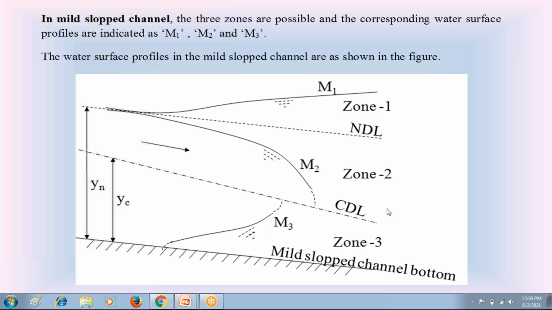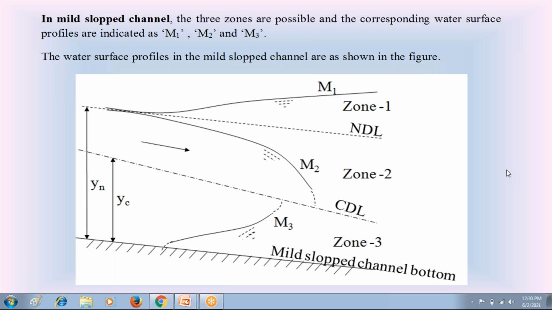If you don't have doubts, I will move to the second. This is the first discussion, the mild slope open channel. Then we are moving to the next channel bottom slope, the steep slope open channel. Please check that steep slope carefully.